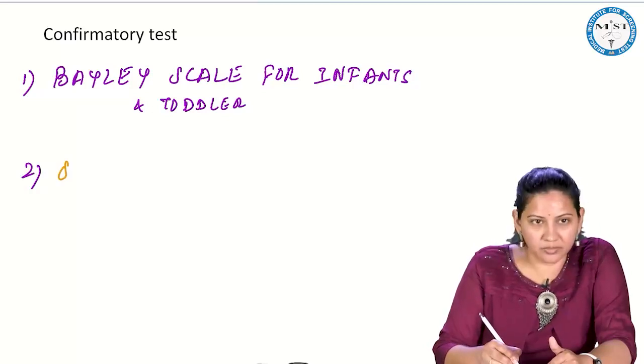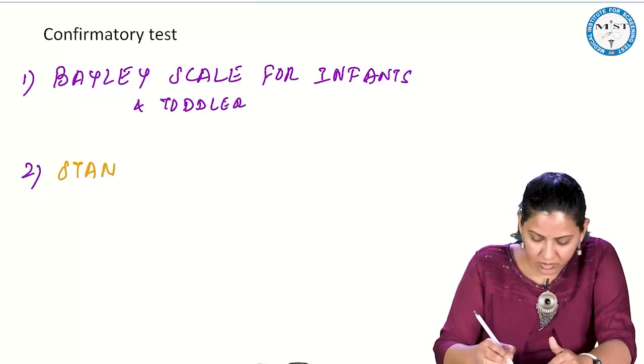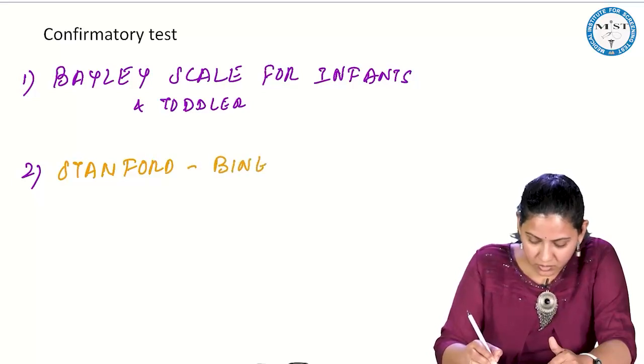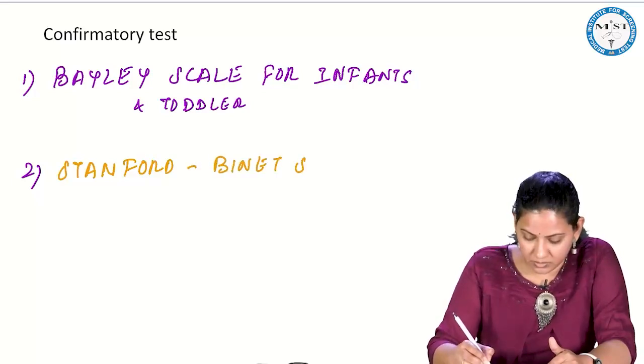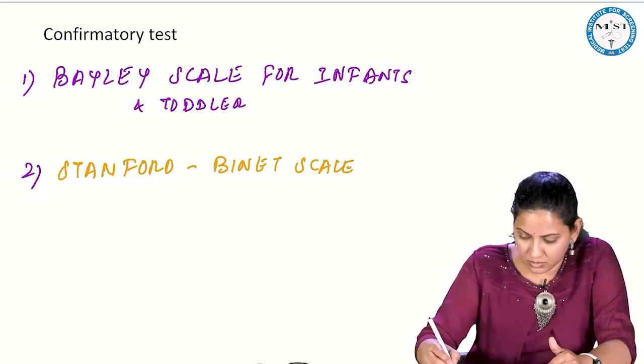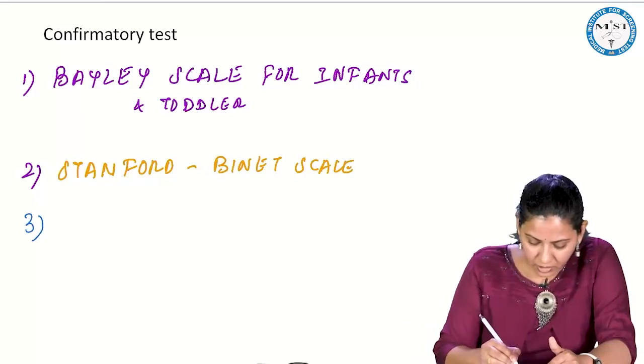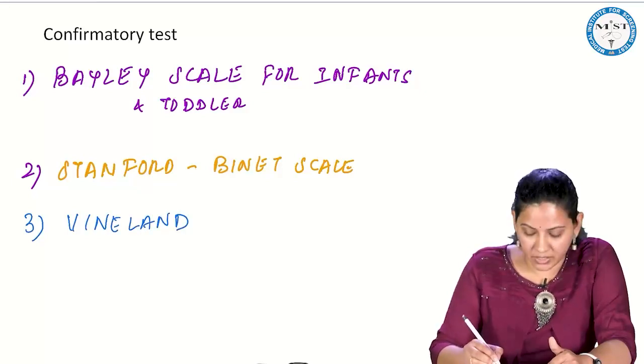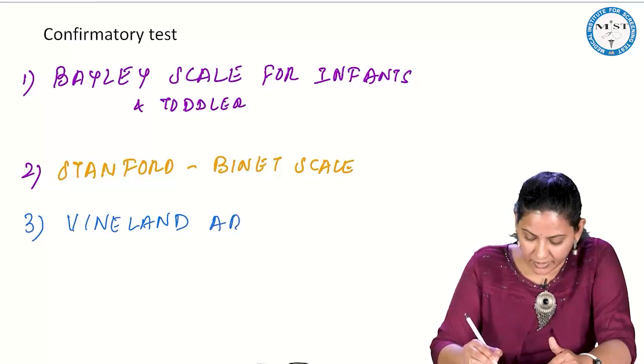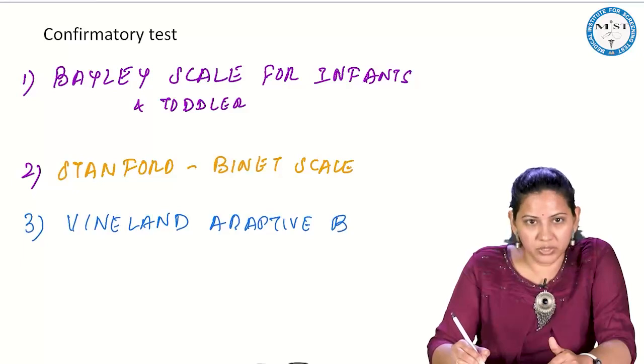You have the Stanford Binet scale. You have the Vineland adaptive behavior scale.